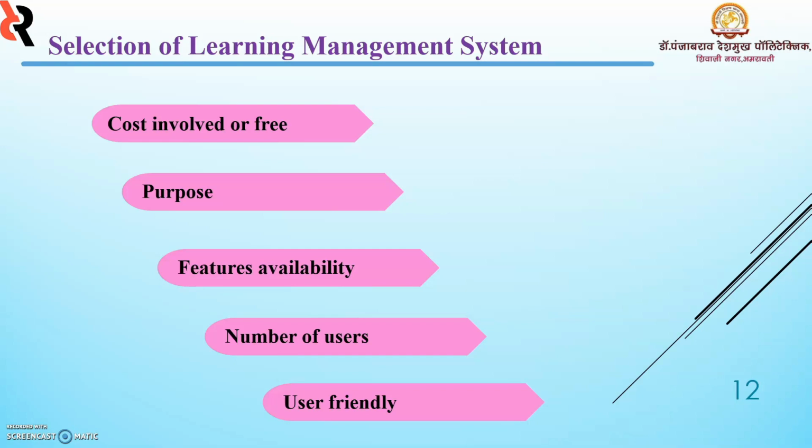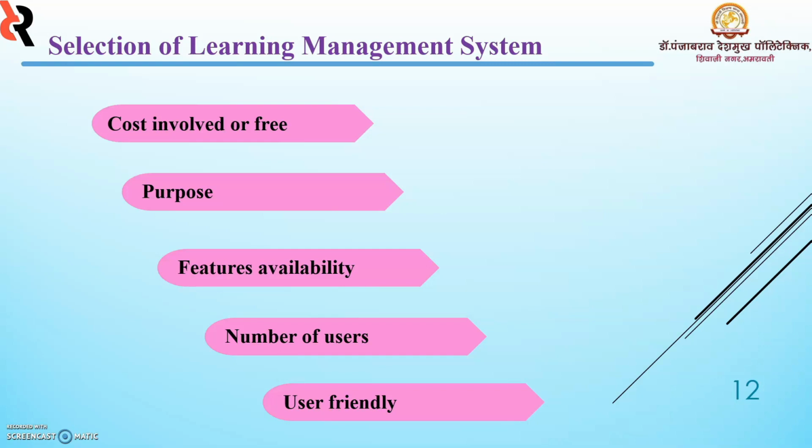The criteria for selection of LMS includes fitness of purpose, architecture, user friendliness, interoperability, ease of system integration, standard compliance, cost of ownership if paid, ease of maintenance, number and quality of installations, reliability, effectiveness, etc. Along with this, cost involved, whether it is free or some cost involved, what is the purpose of LMS, features, whether the features are available or not, like adding pages, contents, how many users it can accommodate, whether it is user friendly or not.